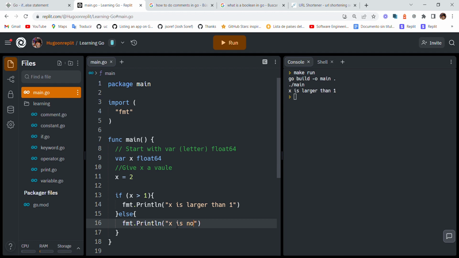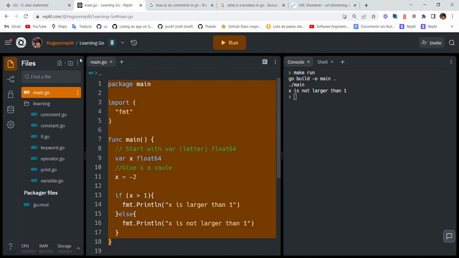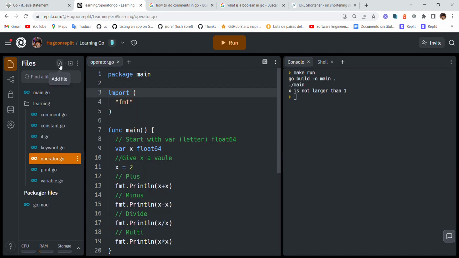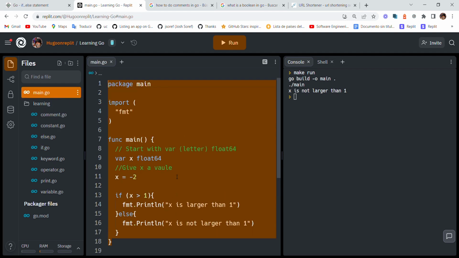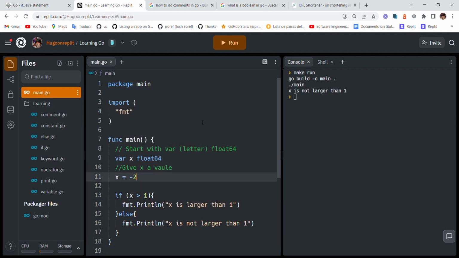x is not larger than 1. Yep, easy as that. Really easy actually. So we have then the else.go. Else.go import not working. It is actually working. Okay, so it's been 25 minutes so far and we actually really covered a lot of the things.